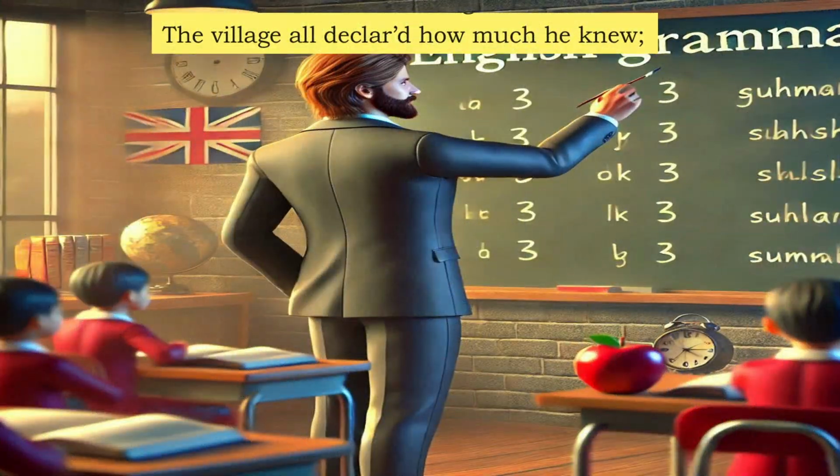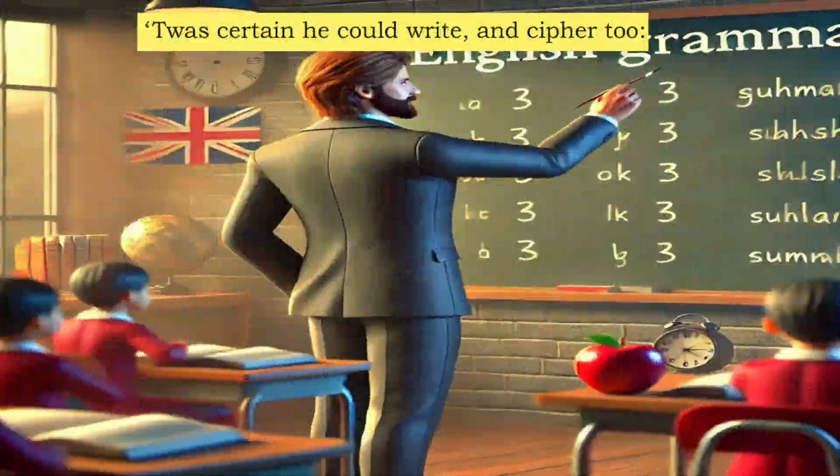The village all declared how much he knew. All the village people declared that he is a very intelligent and very knowledgeable person. They convinced themselves that he is highly intelligent. Whatever the problem is in the village, they go to him and he will solve that problem. Was certain he could write and cipher too. He was certain that he could write and he could solve all their problems.